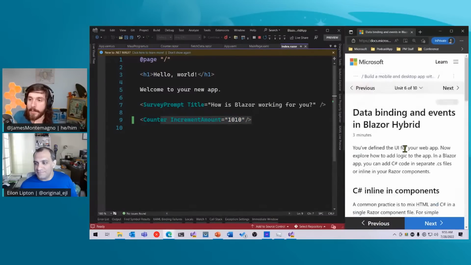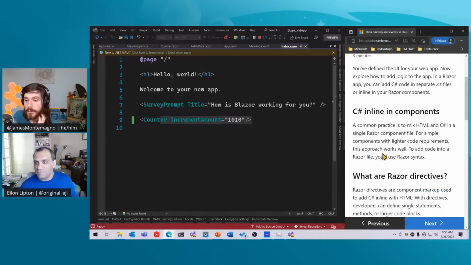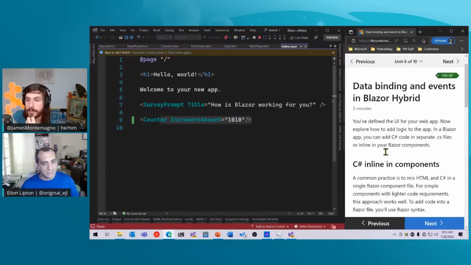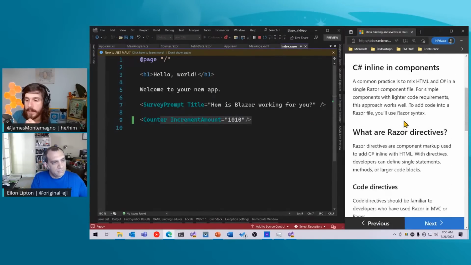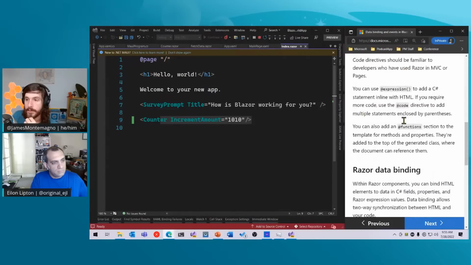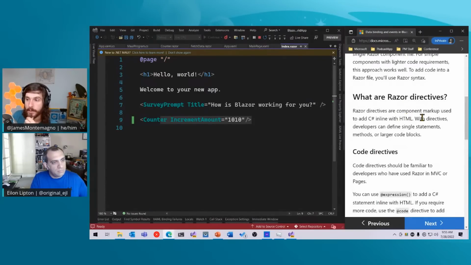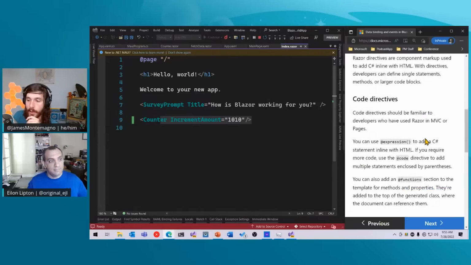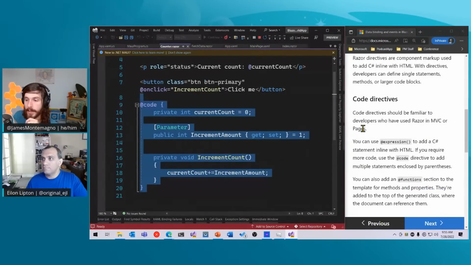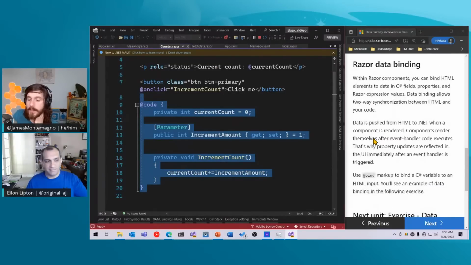All right, data binding. So far, we've learned about adding components and adding properties to that component. But what's great here is that we can also access different Razor directives, the component markup used in C# and HTML that gives us our different code blocks. Inside of our Razor, we can see our code block here. There are also function methods, expressions, and things like that.